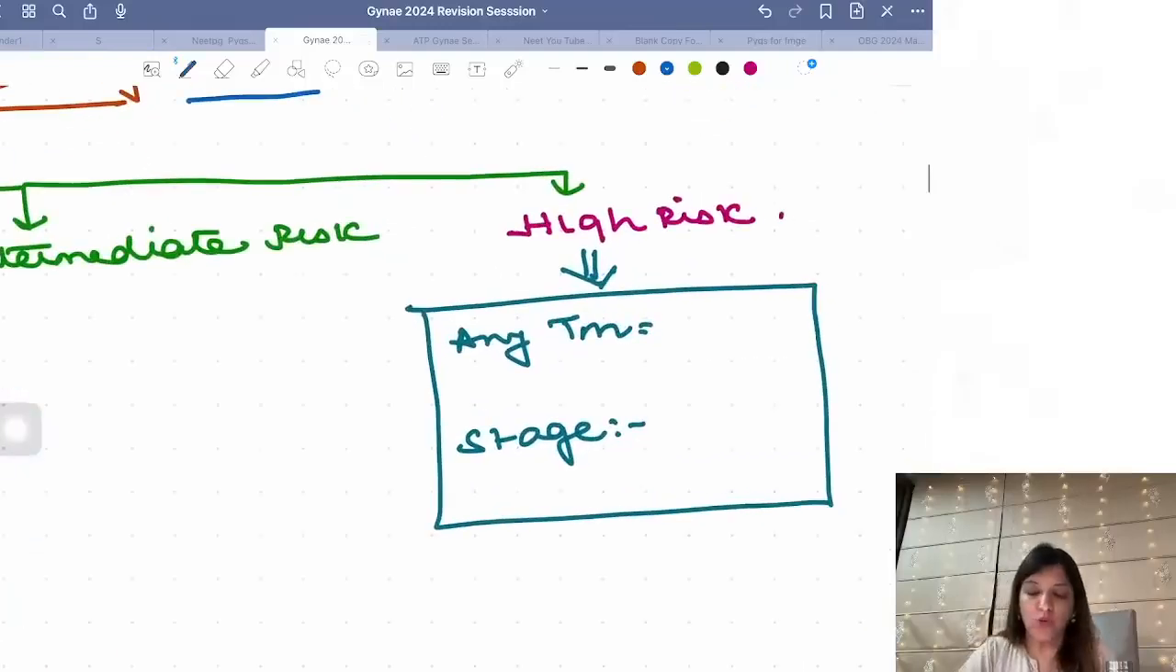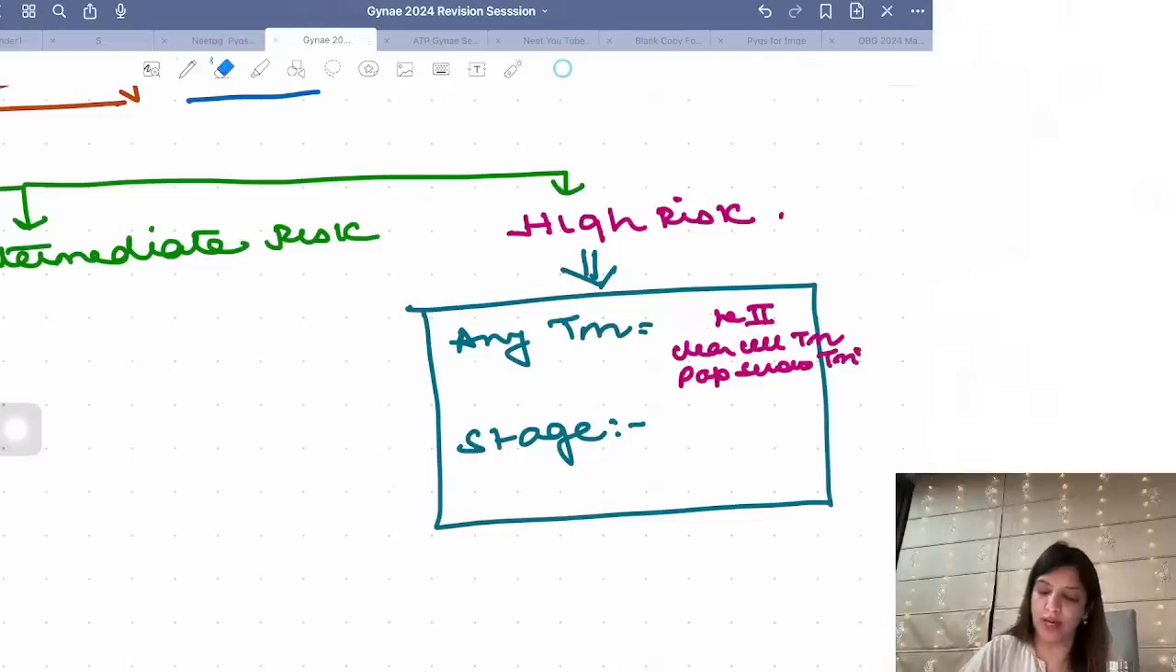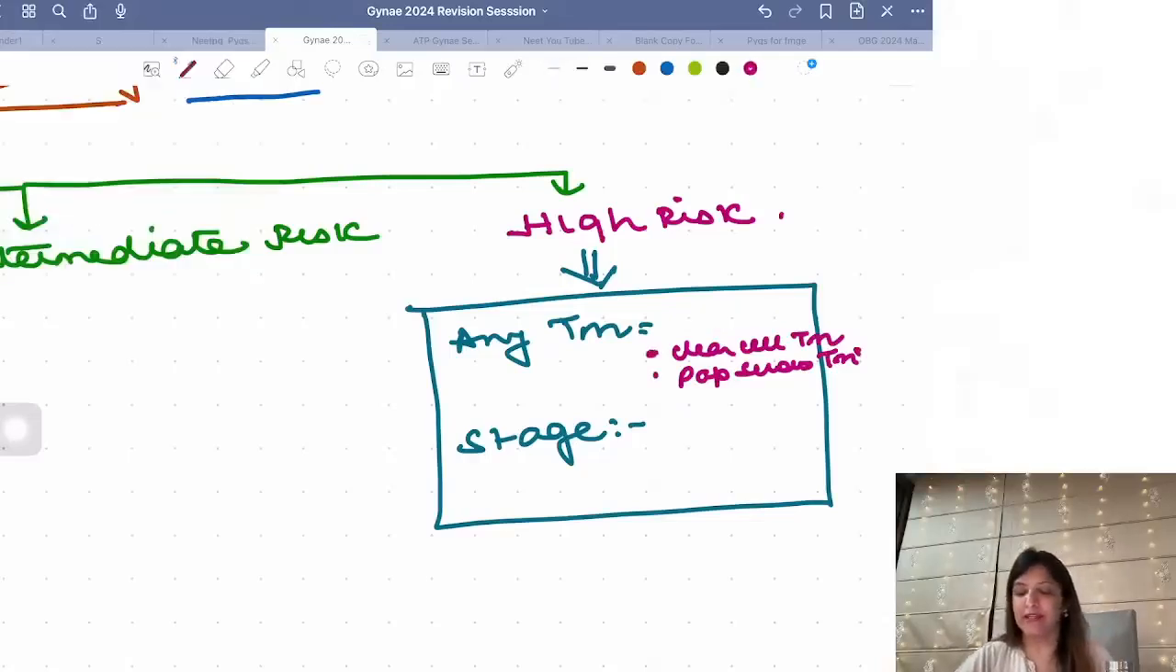Now, what do you call as high risk? Any tumor which is type 2 tumor. What is a type 2 tumor? Type 2 tumor is adenocarcinoma. Any tumor which is your type 2 tumor, that is, it is a clear cell tumor or it is papillary serous tumor. Not all type 2 tumors, but papillary serous and clear cell tumor.